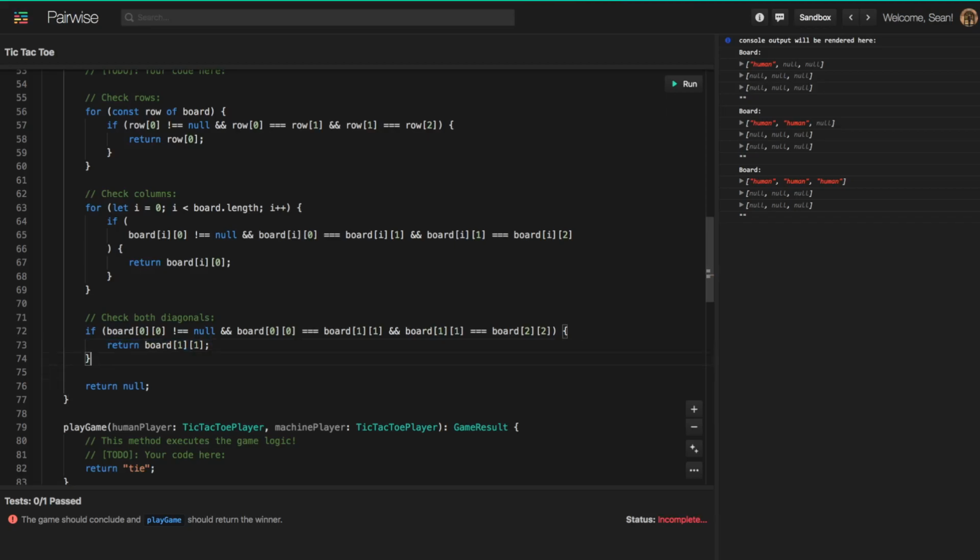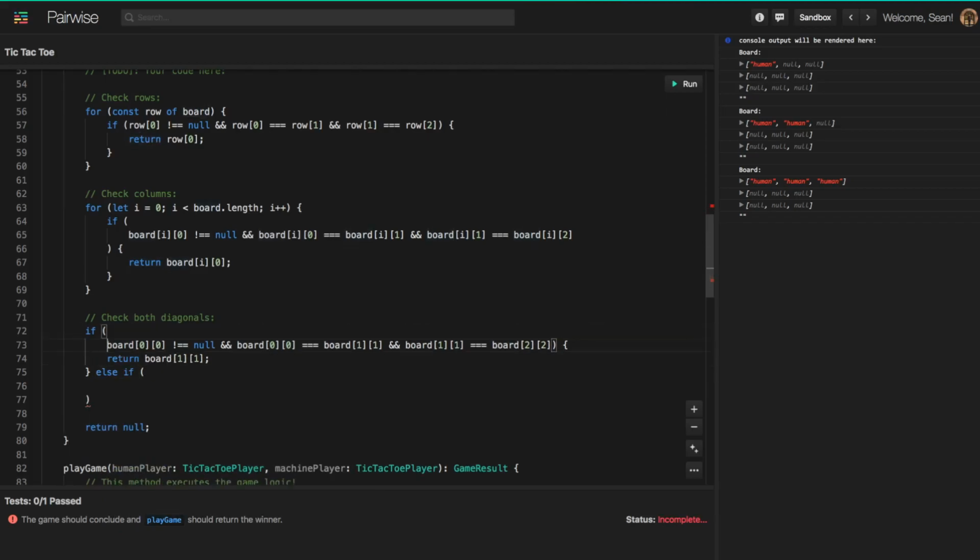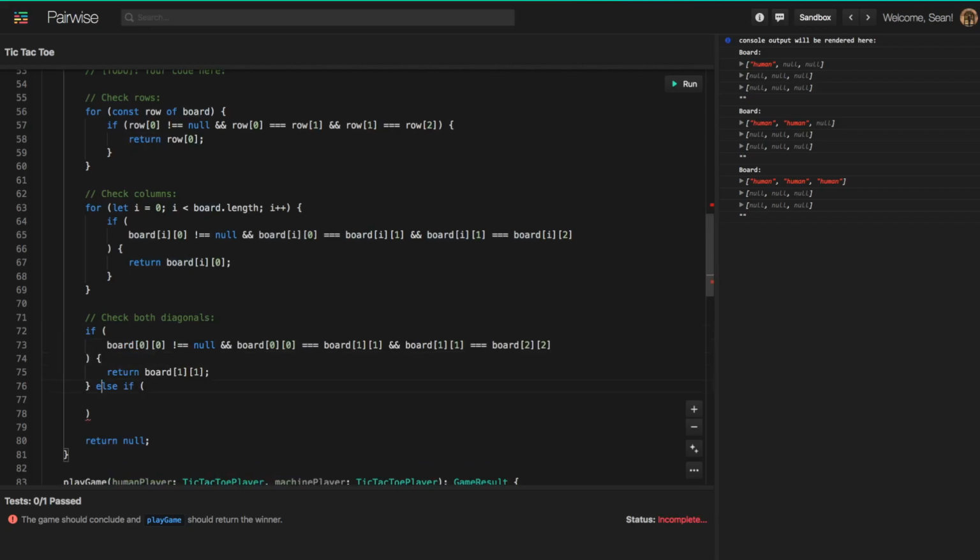Okay, and then we can have a similar logic for the other diagonal. So I'll just break this up a little bit. For the other diagonal, we can actually just copy this here to make it a little bit easier. So we can start at the bottom left.